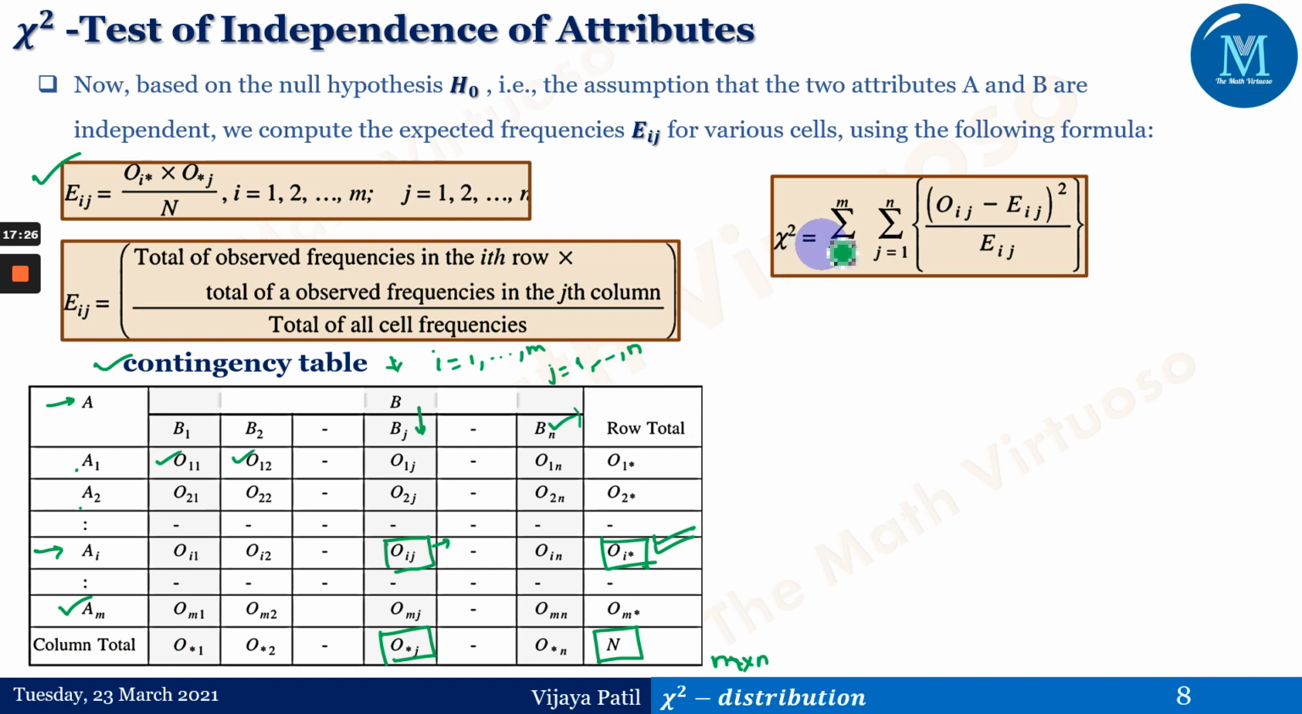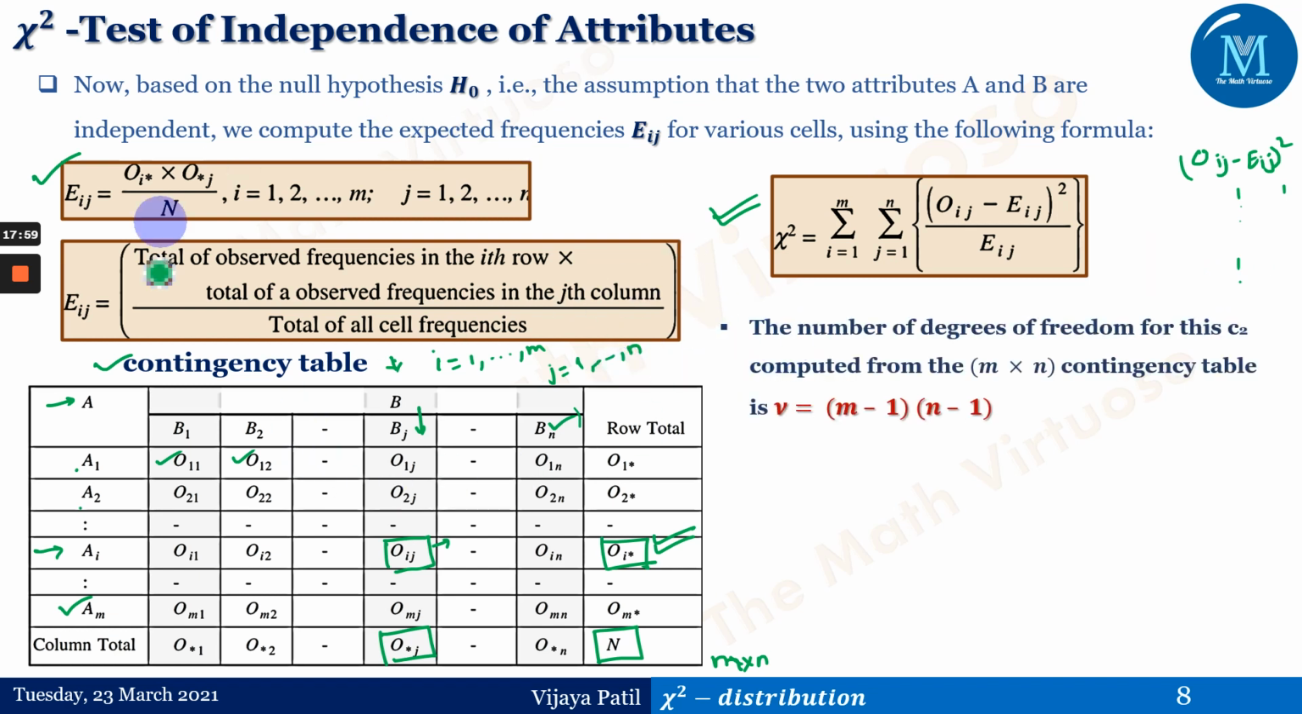Chi-square in this case is nothing but the summation over i from 1 to m and the summation over j from 1 to n of (oij minus eij) whole square upon eij. We'll be solving the question at that time, and you'll understand it better. Rather than going for two summations, we can just have this in tabular form, form the oij minus eij column, compute these values, and then take the total of that particular column.